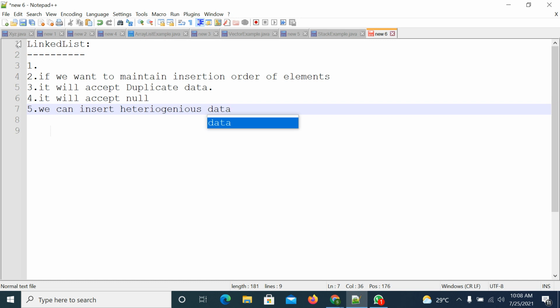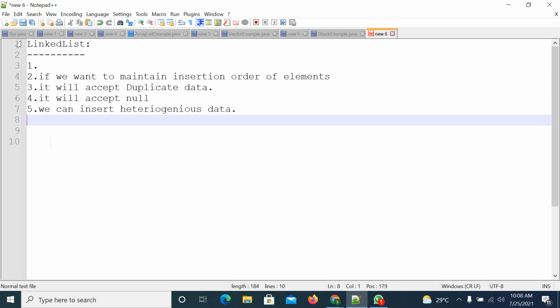Heterogeneous data means, as you already know, different kinds of data elements, like student data, faculty data, or any numbers, any characters. That is heterogeneous data. All these points are common.